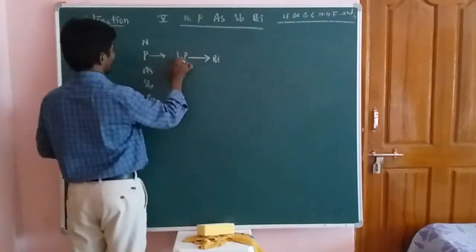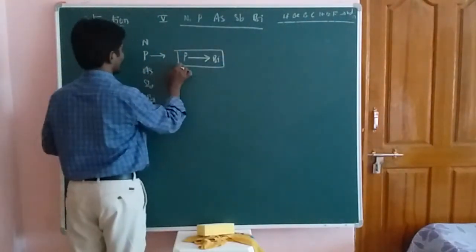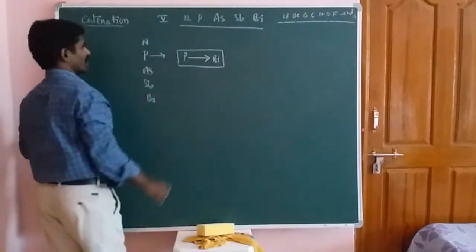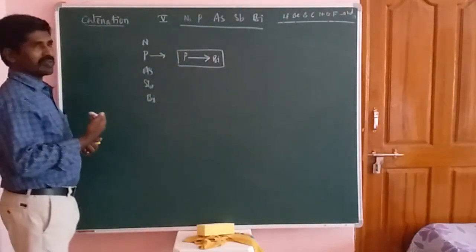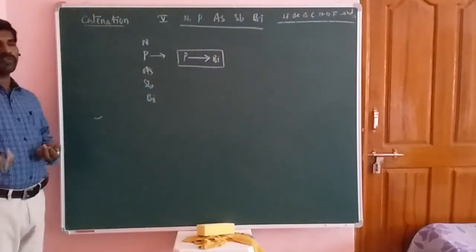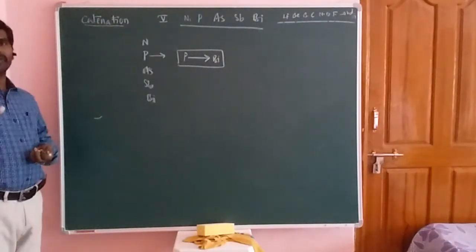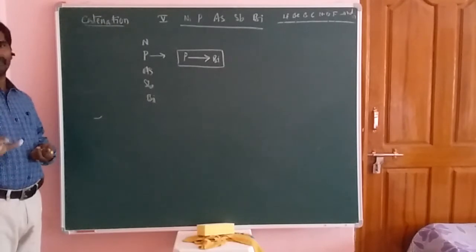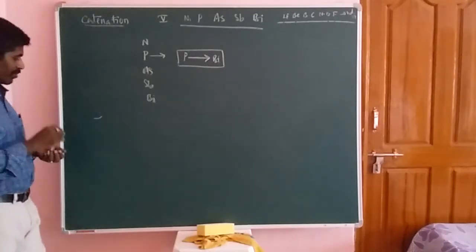Actually, catenation property completely depends upon the bond energy. Bond energy also decreases from top to bottom. So catenation property also decreases in 5th group elements, okay students, in 5th group elements. So this is the property.